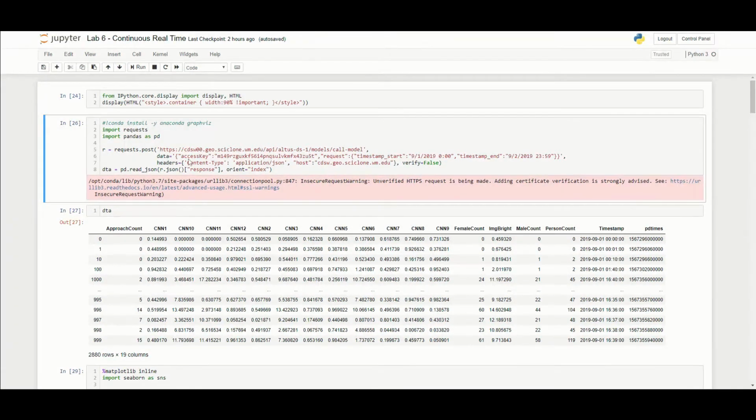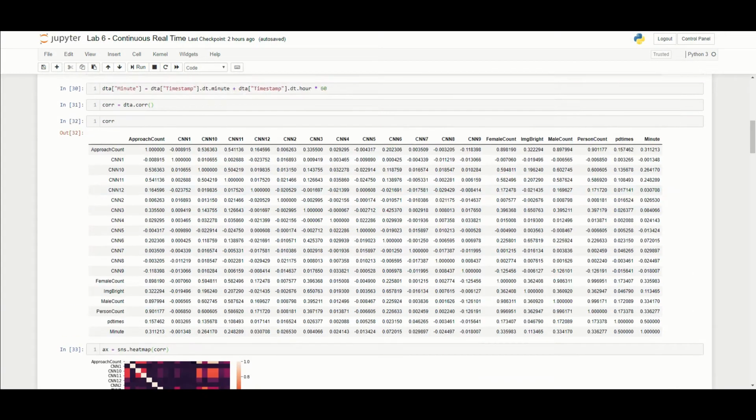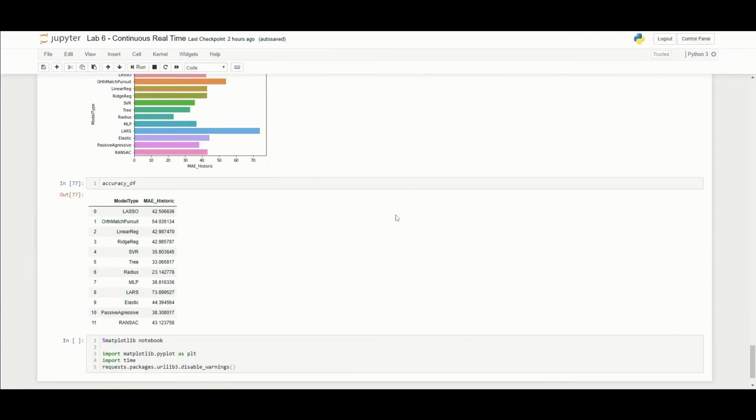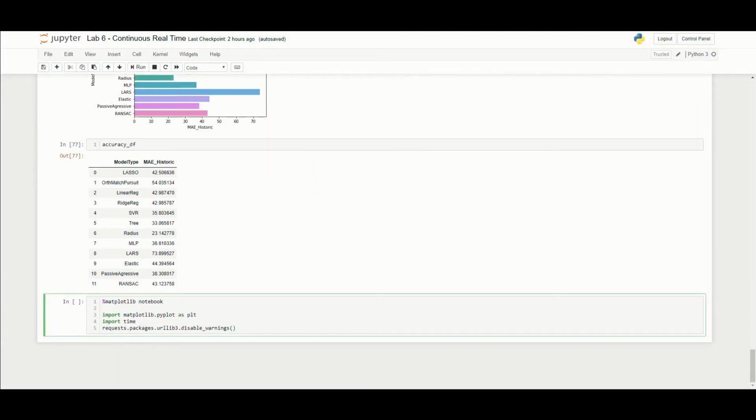We already know that our connection is secure because we're going to a William & Mary server and there are rules for that. And we're going to ping the server every minute, so we don't want this warning to come up every single time. So we're preventing that warning from popping up by putting in requests.packages.urllib3.disable_warnings.